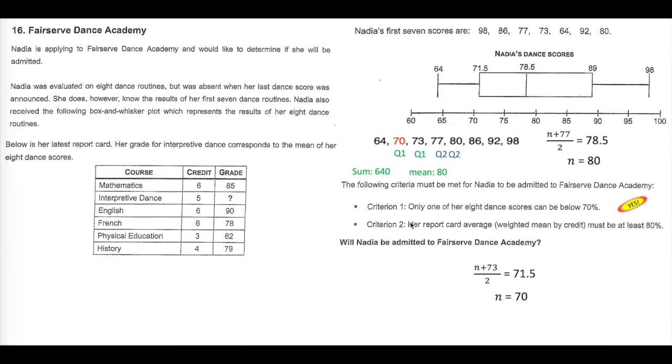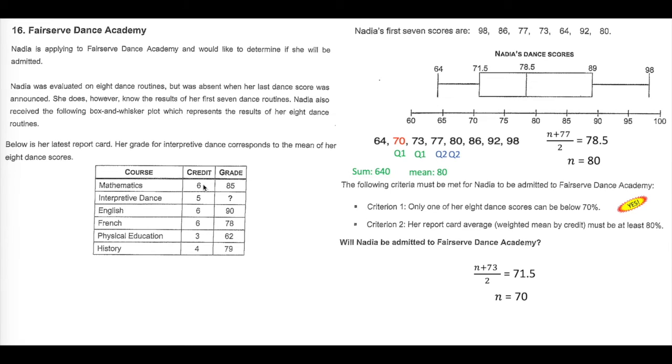Criterion 2 says her report card average, her weighted mean by credit, must be at least 80%. And over here, we have her report card. Once again, we're missing a bit of data. We're missing her interpretive dance grade. But this is her interpretive dance class. Nadia was evaluated on 8 dance routines. We need to figure out what her average was for this class, which we've done, 80%. We know that this is 80%.